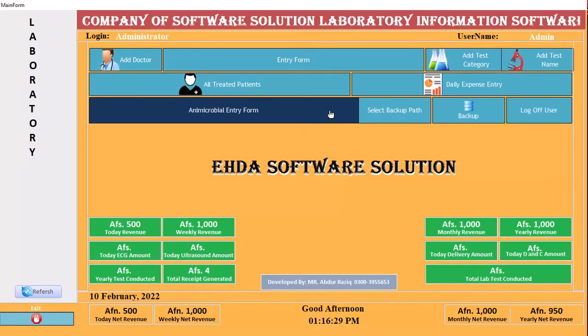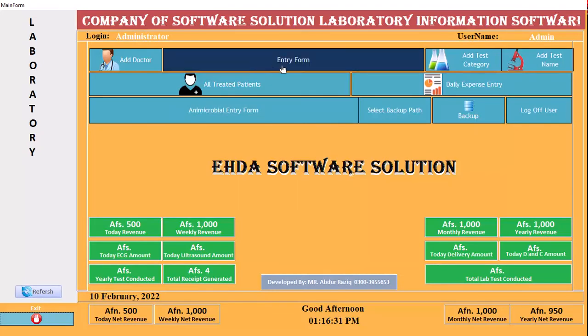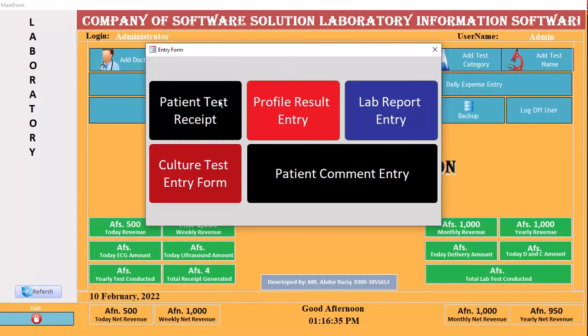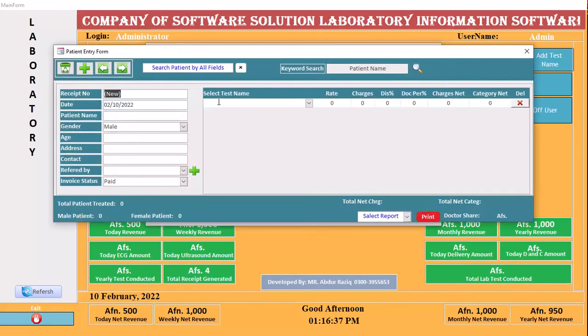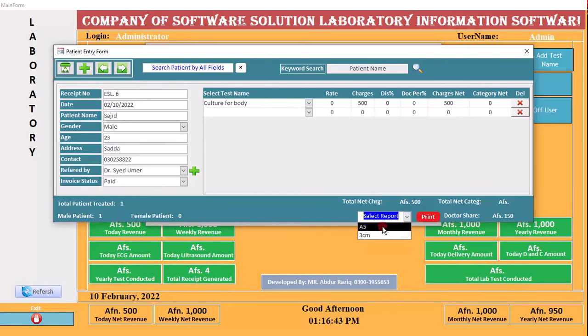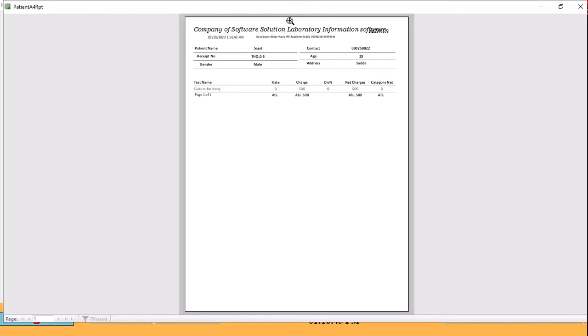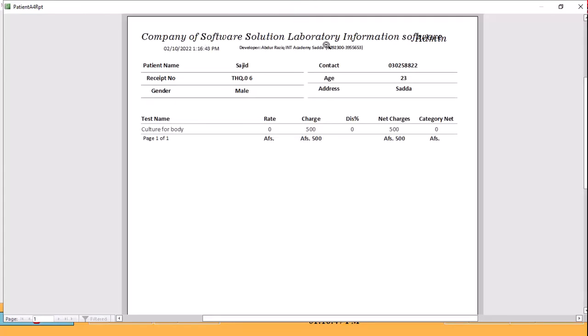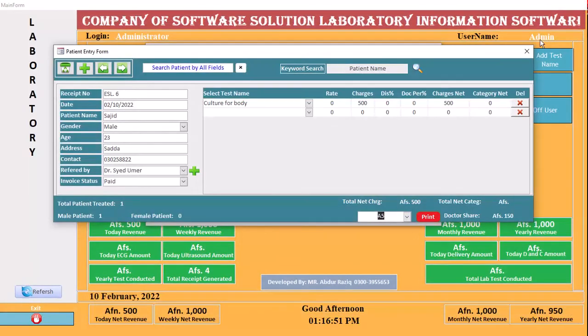So I give the password again. All the entry forms will automatically change. Click here, and when I see here, click on Sajid, click here and check the name. F5. Look at this, company of software solution about information. So it changed from here easily.